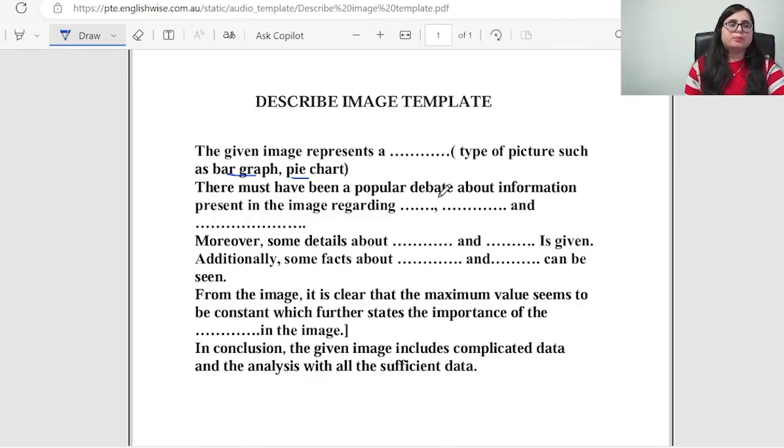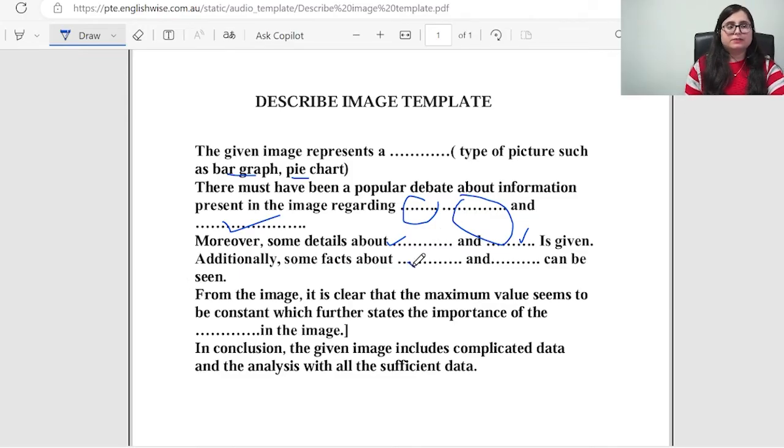There must have been a popular debate about the information present in the image regarding. Here you can just speak the keywords in there. Keyword 1, keyword 2, keyword 3. Moreover, some details about keyword 4, keyword 5. What I mean by keyword is the numbers, the words written on the image you can speak here.